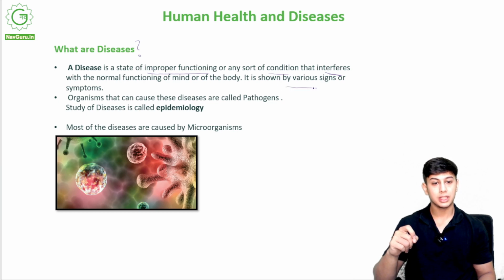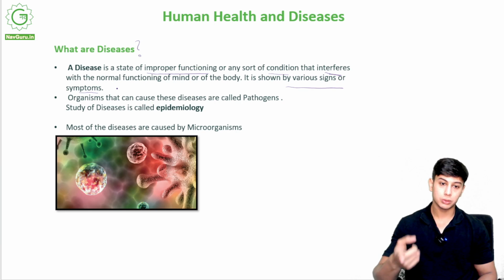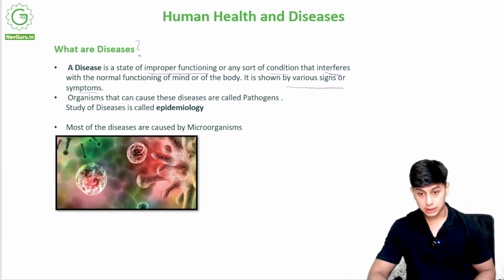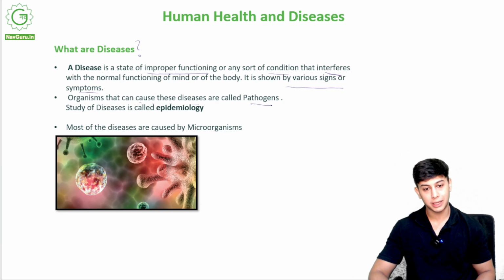It is shown by various signs or symptoms. Now if I have a disease, it will be shown by various signs and symptoms. So what are those signs and symptoms? Organisms that can cause these diseases are also called pathogens. We will come to those signs and symptoms and various diseases in detail later. First, understand what diseases are and how they happen.